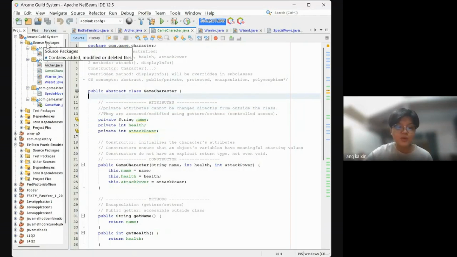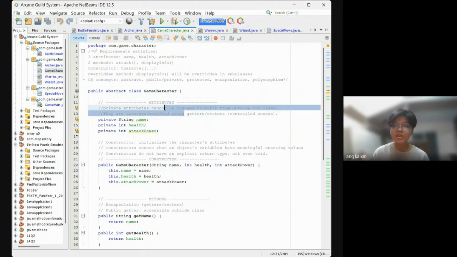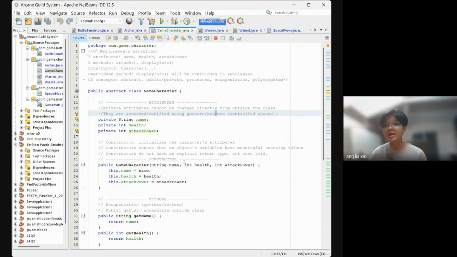We built this project using Maven, and we have a total of 7 files, which is over here. The heart of our project is this GameCharacter Java file, where we build attributes, a constructor, as well as methods. The attributes are private and cannot be changed directly from outside the class. They are only accessed and modified using getter and setter methods, so they are not influenced by other code outside of this class.